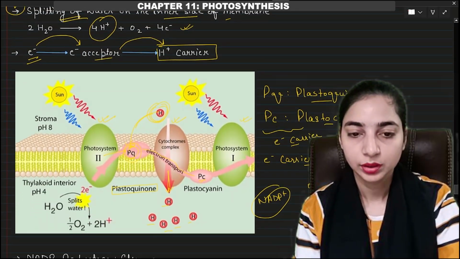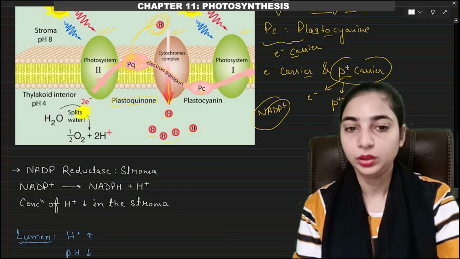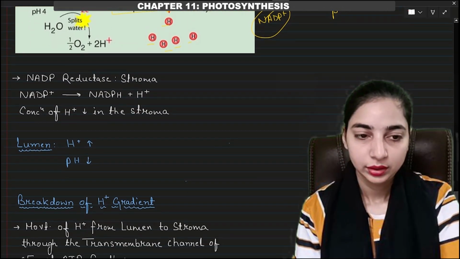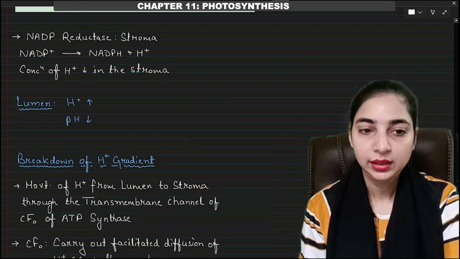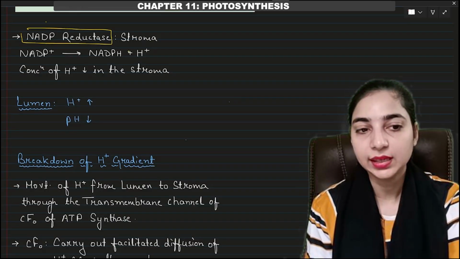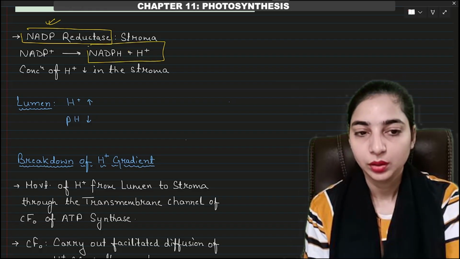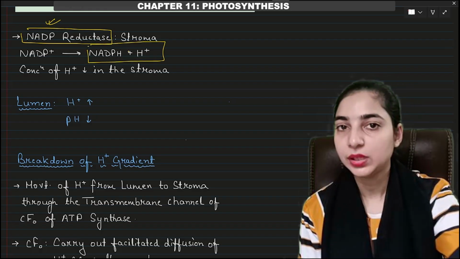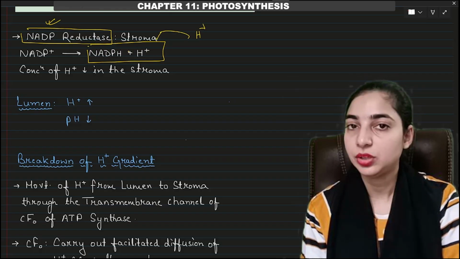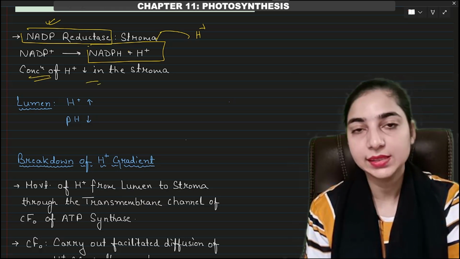This is the diagram, the figure that we have already discussed, showing how the proton is being discarded in the lumen by the proton carrier. Then what will happen on the stroma side? On the stroma side, we have the NADP reductase enzyme which will catalyze the reduction of NADP plus to NADPH and H plus. So the proton from the stroma will be taken up by the NADP plus. This way the concentration of protons will decrease in the stroma.